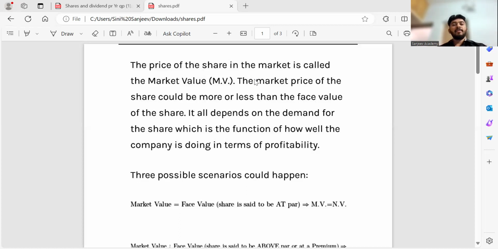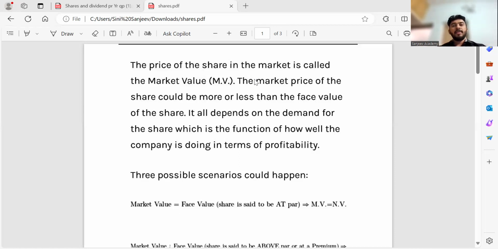Second scenario, let's take a big company like Pepsi or Coca-Cola. We can buy shares in that company, which will have millions of shares. Pepsi and Coca-Cola are not small companies. They are present all over the world, and a lot of people are investing in them. So we can buy the shares of that company.